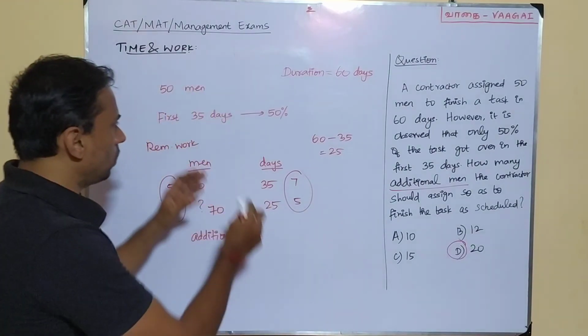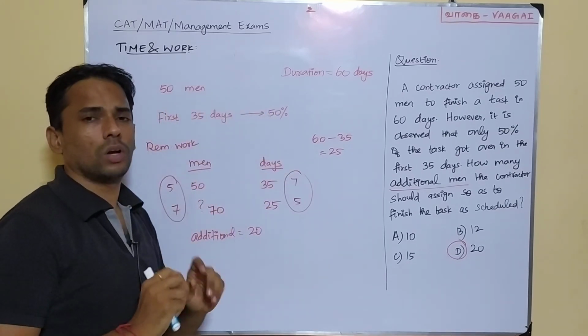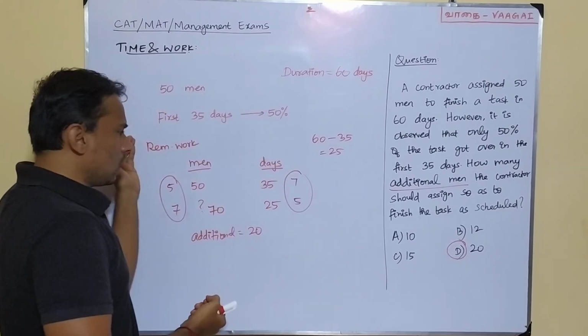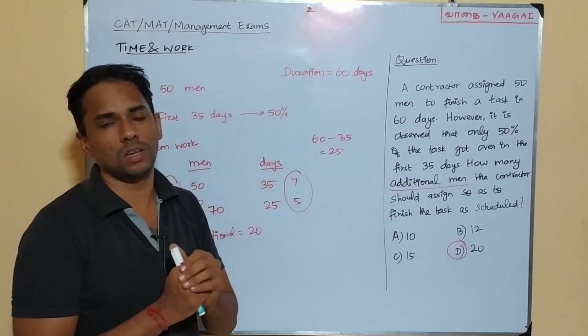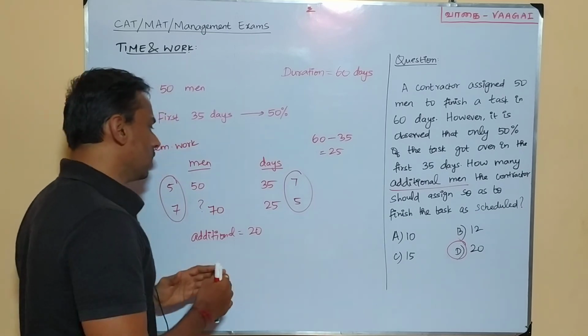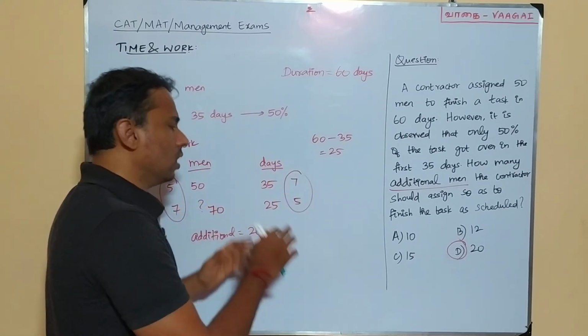Just see what is available here and how much portion of the work got over, and just concentrate on what is the remaining work pending, and also see what is the remaining number of days. That also we have to see. Okay, fine. So this is the way we'll have to manage, and then we'll have to work the problem.